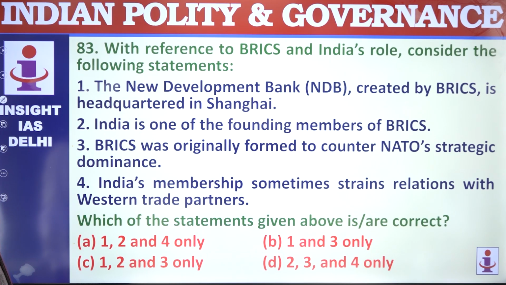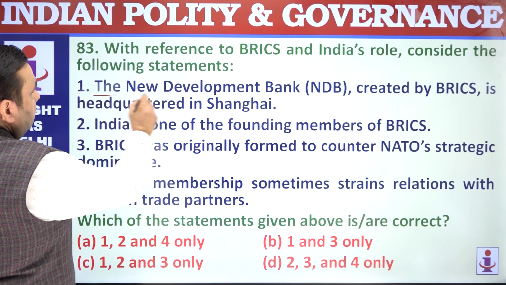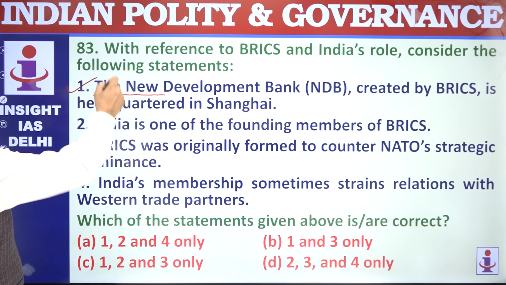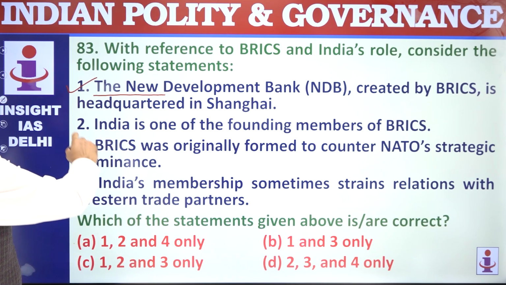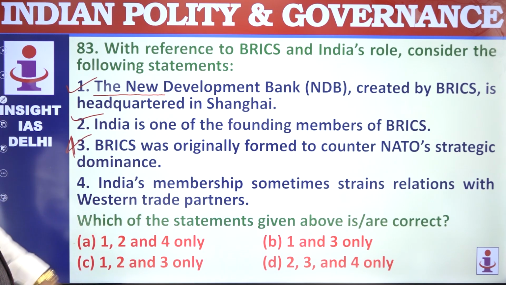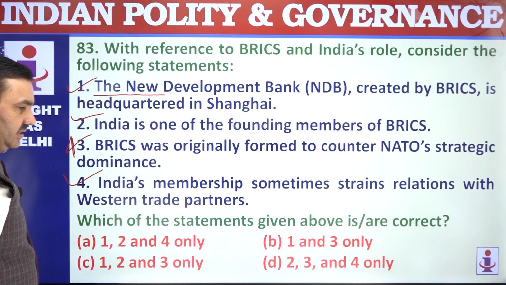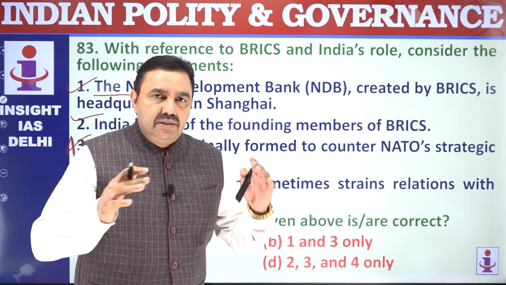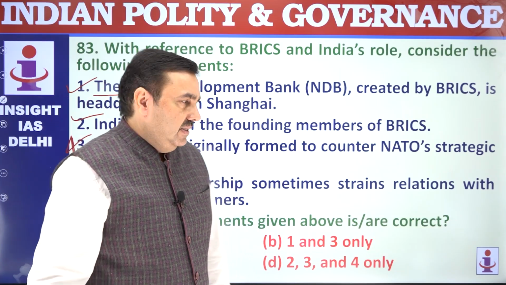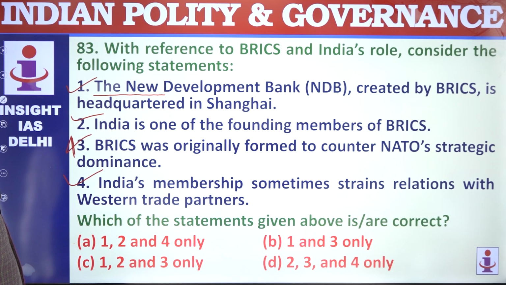With reference to BRICS and India's role, consider following statements. BRICS was originally formed to counter NATO's strategic dominance. So, let's start with number 1. The New Development Bank, NDB, created by BRICS, is headquartered in Shanghai. That's correct. India is one of the founding members. That's correct. This is wrong here. It is not anti-NATO. India's membership sometimes is a relation trading partner because the West considers BRICS as a challenge. US considers BRICS as a challenge to its dominance. You see, the BRICS are trying to replace the dollar as the hard currency of the world or reserve currency of the world. 1 to 4.